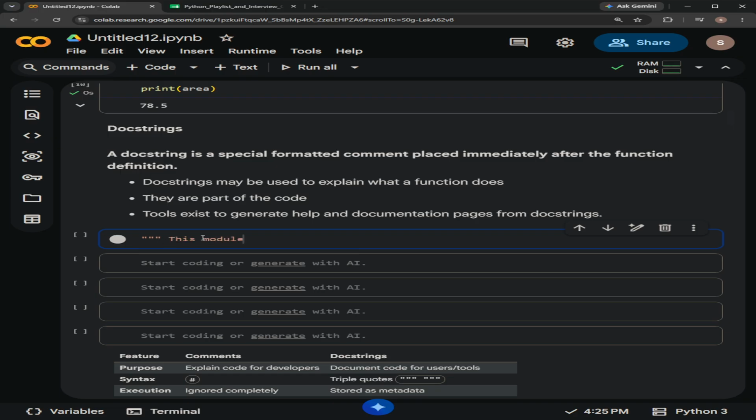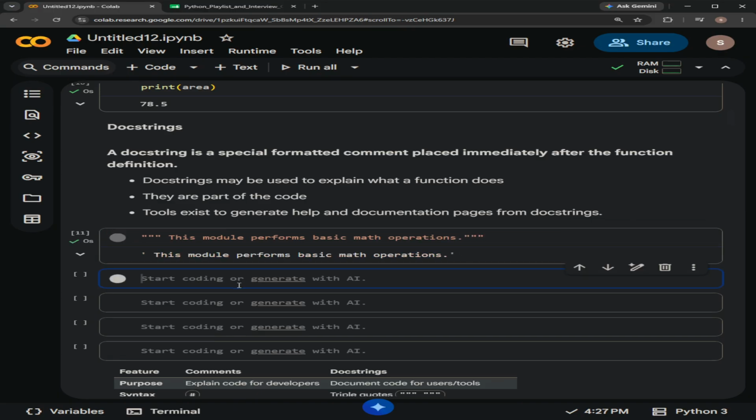For assigning one to a module, we can write like this. These are the docstrings, explaining what the module is useful for. This is a docstring. Suppose I am creating a function.